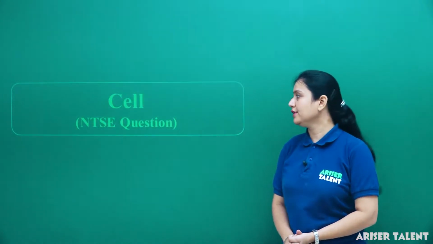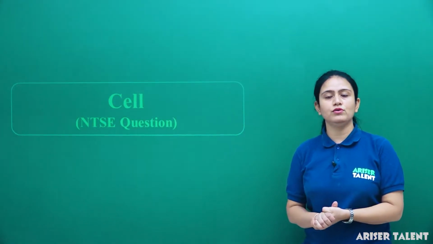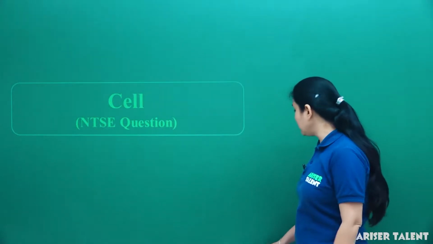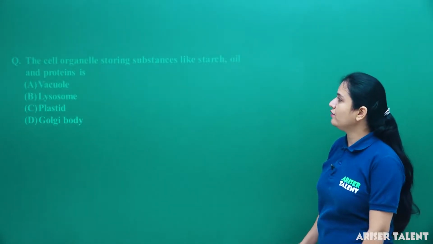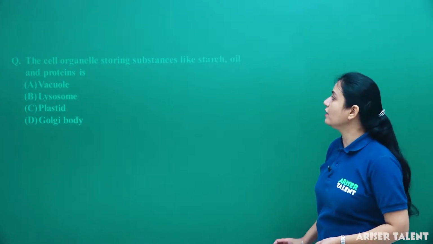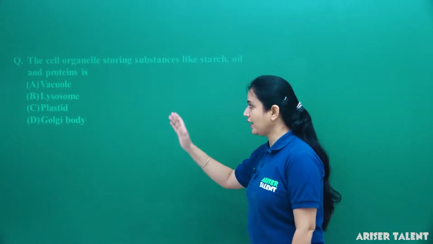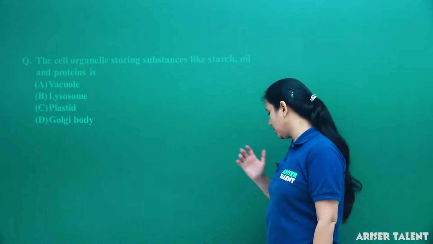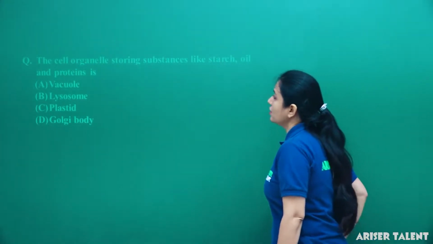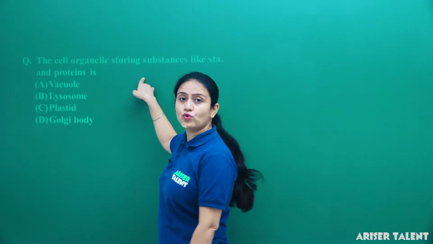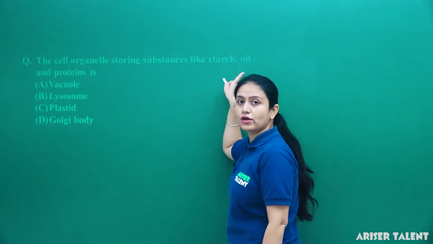As you know, we are studying the chapter Cell, and here we go with the NTSE questions of Level 1 or Stage 1. The cell organelle storing substances like starch, oil and protein is: vacuole, lysosome, plastid, Golgi body. So which cell organelle is storing starch, oil and protein?